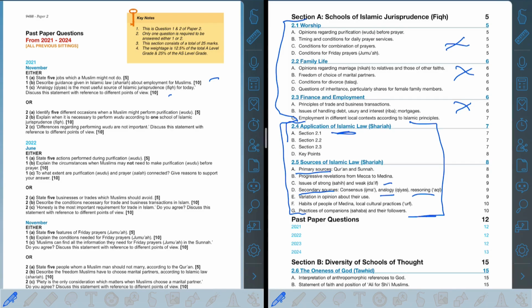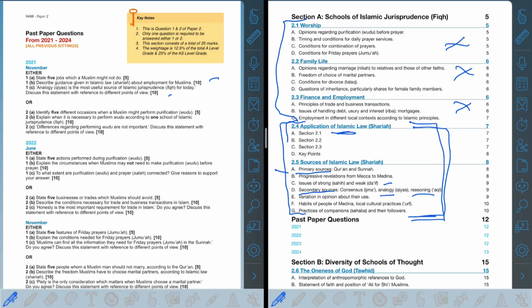So to make it a 10 marker question, you need these 2 sections, and that is very, very important, that in the next 2 10 marker questions, you're referring to points from sources of Islamic law, and if not, you can also refer to the Quranic ayahs or the hadith text which you studied in paper 1. That's going to be very good. You can get extra points easily for that.